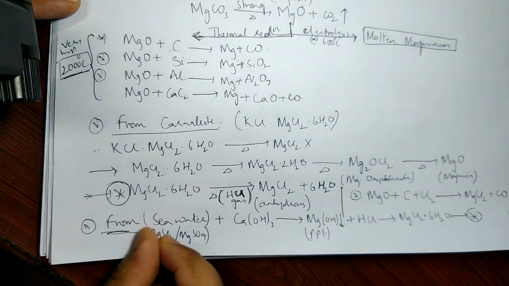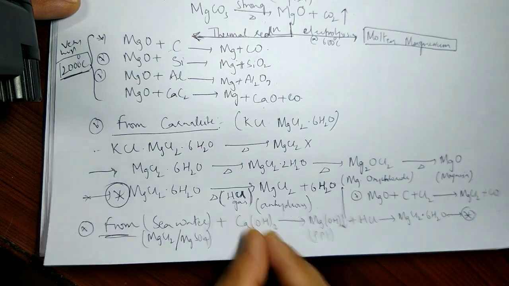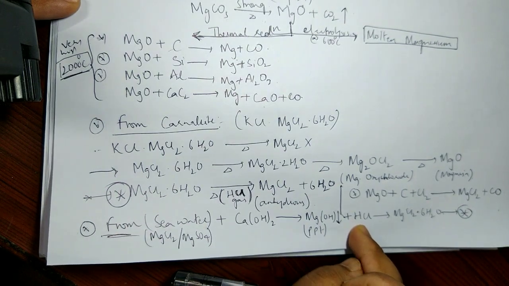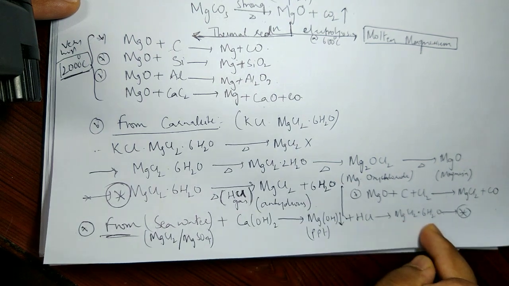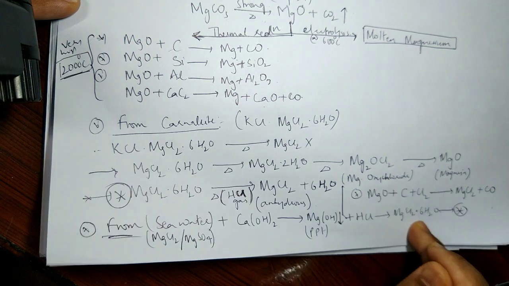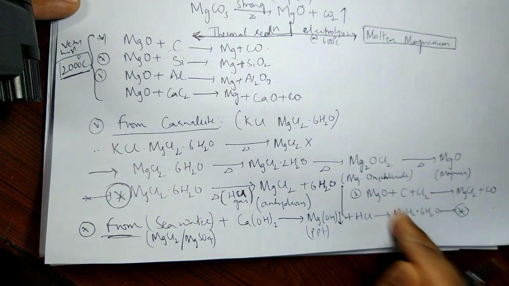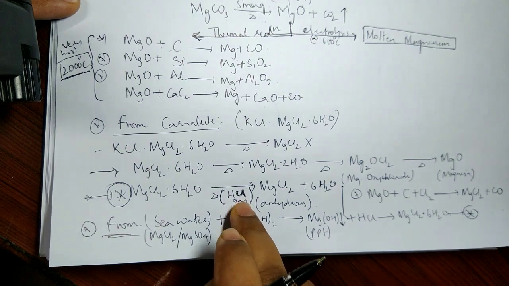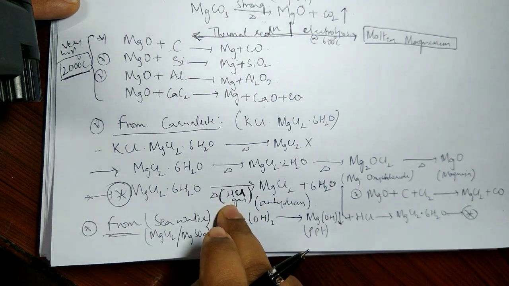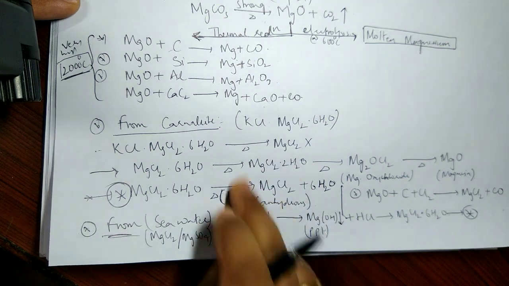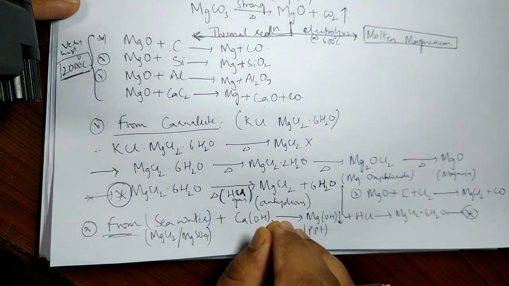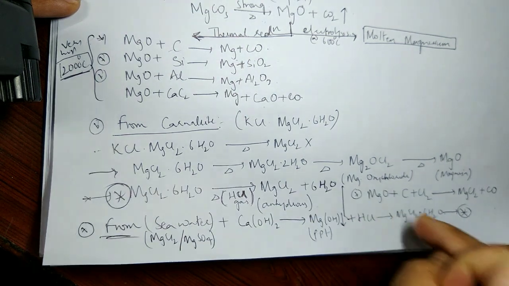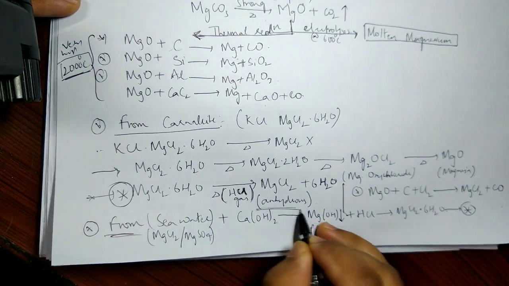How? Seawater treated with calcium hydroxide will give me the precipitate, and that precipitate, when treated with hydrochloric acid in the liquid form, will form magnesium chloride in hydrated form. That hydrated magnesium chloride, on treating with HCl gas in vapor form, here we use the liquid form, here we use the vapor form, will form me MgCl2 plus 6H2O. Clear? On the whole, the bottom line is we have our anhydrous magnesium chloride.